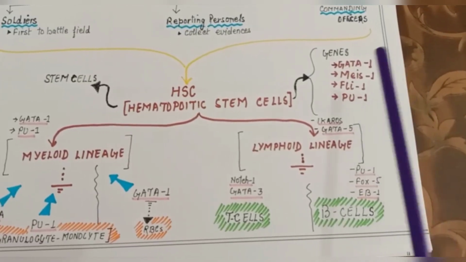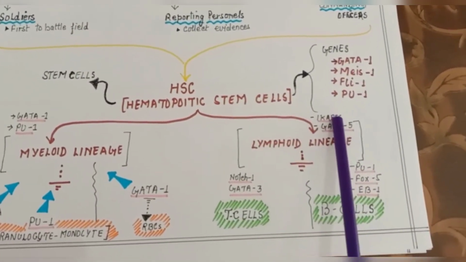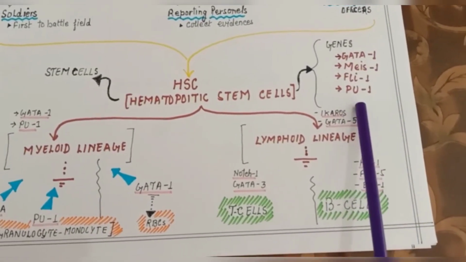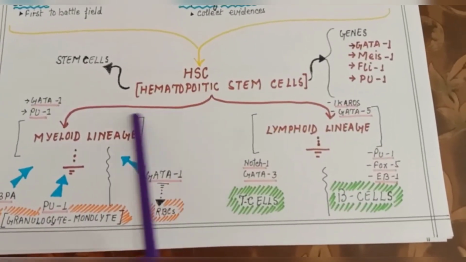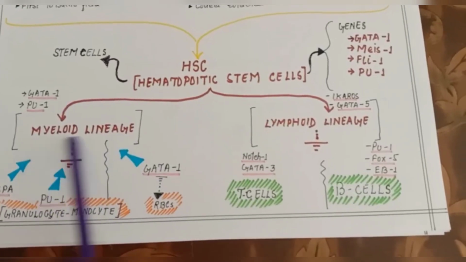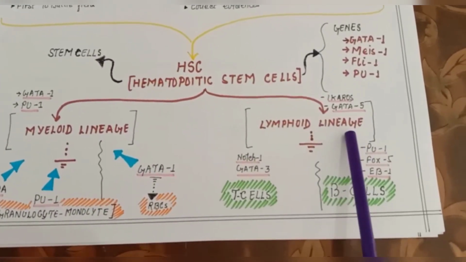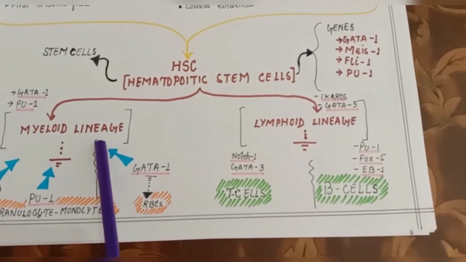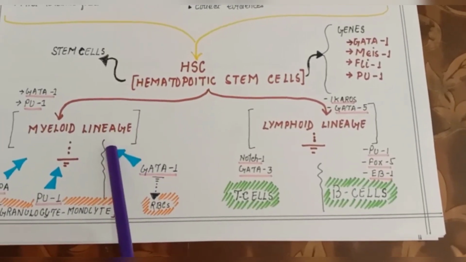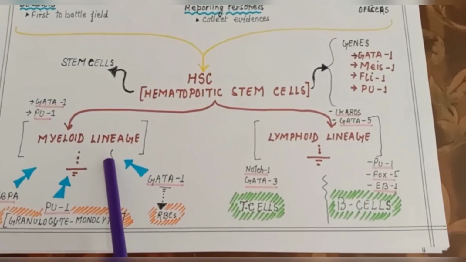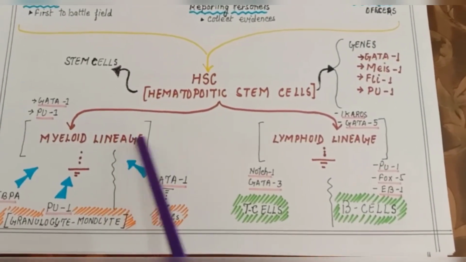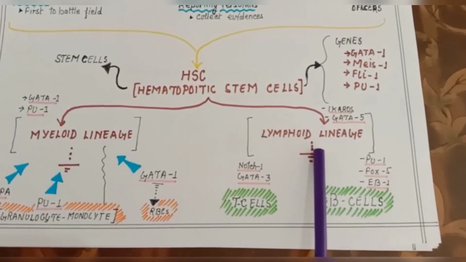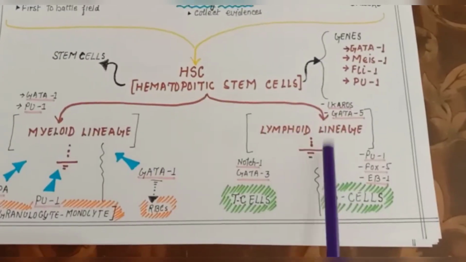Due to the effect of this gene product, means proteins which are formed from the gene, proteins are the product of genes, right? So they form certain proteins which divide this hematopoietic cell into two pathways, right? One is the myeloid lineage, second is the lymphoid lineage. Let us see this lineage. The word lineage means family, we can say, right? Suppose you meet a friend, you will ask from which family or which place you belong to, right? Similarly, suppose you meet a macrophage, you'll ask what lineage do you have, right? So similarly, these gene products divide these hematopoietic cells into two types of lineage, right?